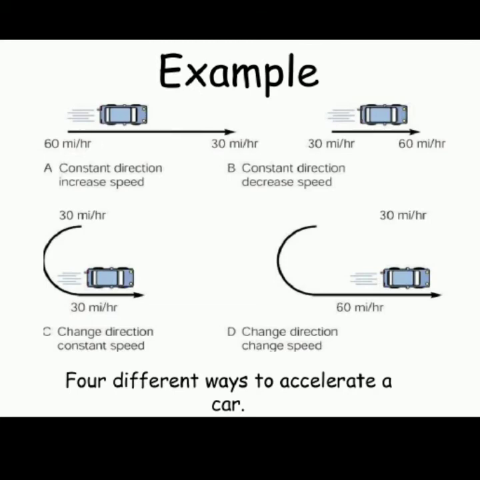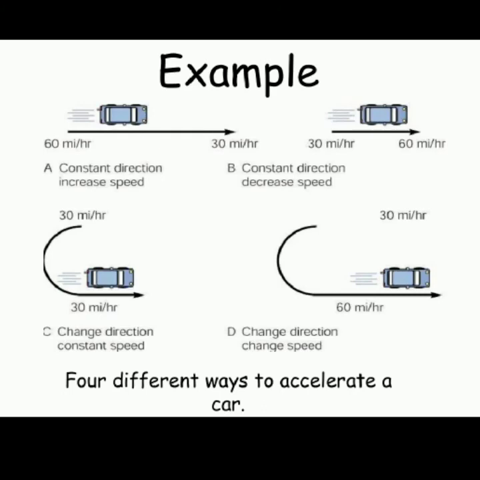Whereas if the speed is constant and there is a change in direction, you can see in picture C. So you can state that the speed while changing the direction remains the same. So initial and final, both the velocities are exactly the same, 30 meter per second, 30 meter per hour. So acceleration will be 0.